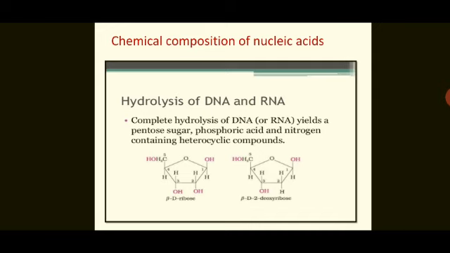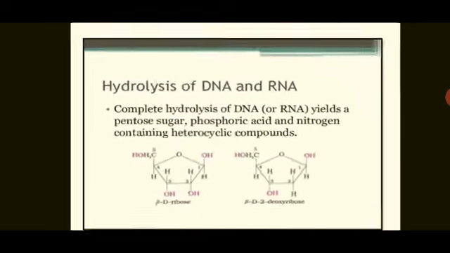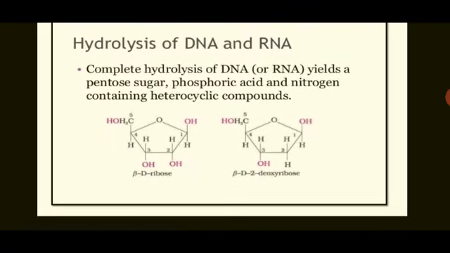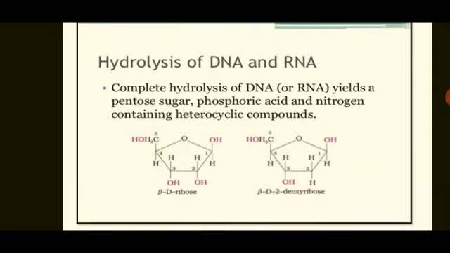So on hydrolysis it gives one sugar molecule, phosphoric acid, and third one is base. Now here the structure is given. Just see the structure of beta D ribose.